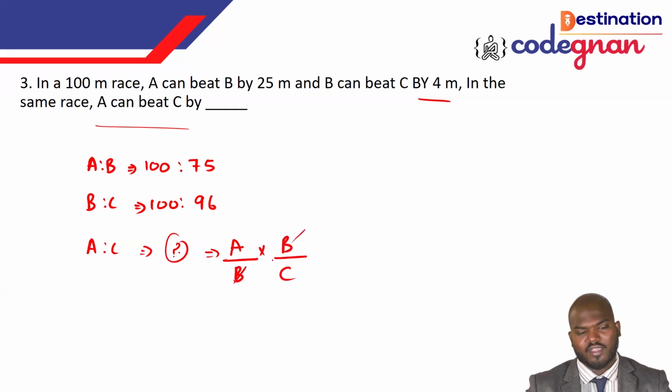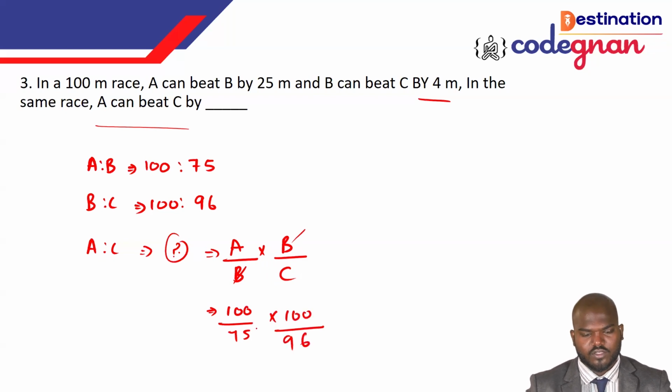So B, if you cancel it, it will give you the value A by C. We just substitute the value here. That is 100 over 75 times 100 over 96.